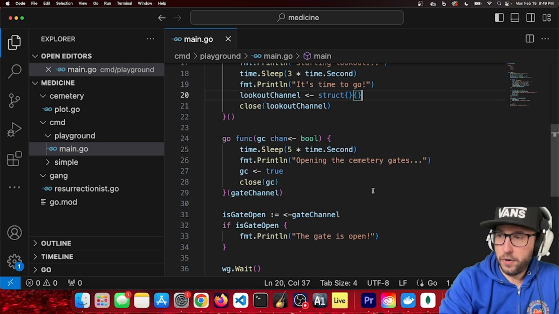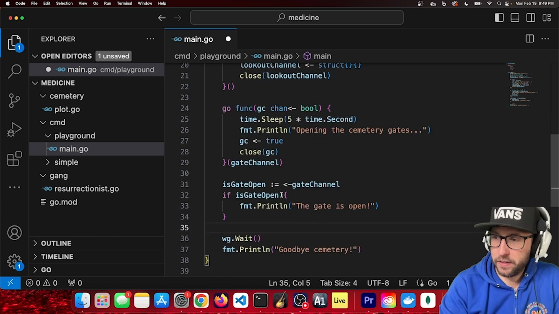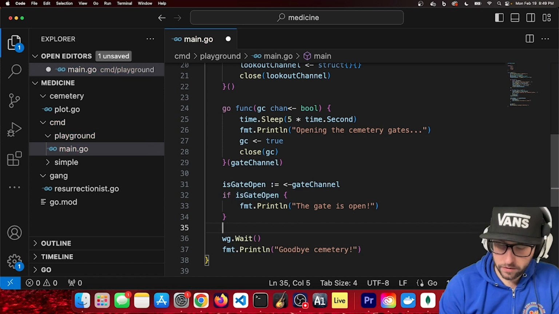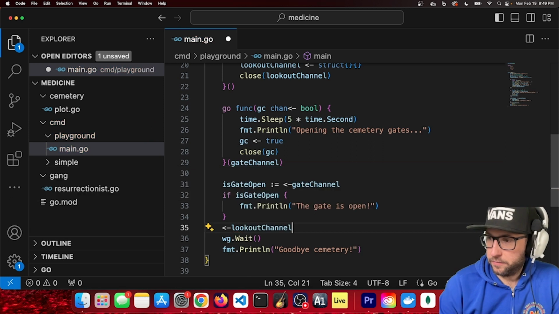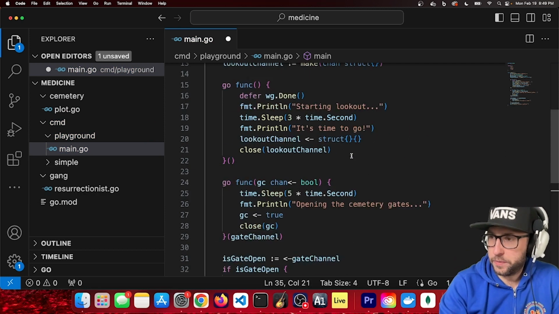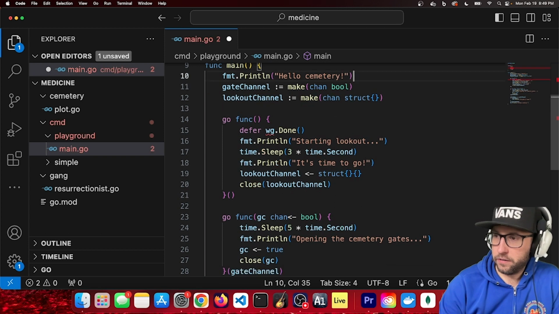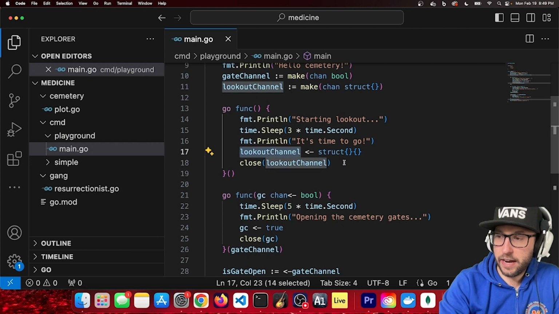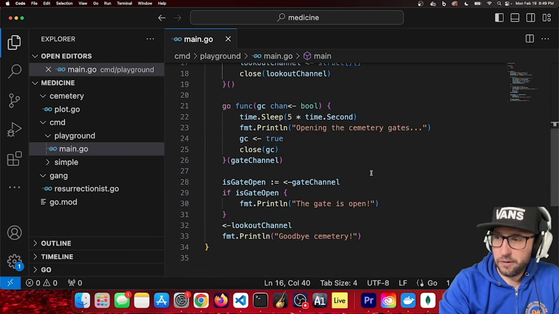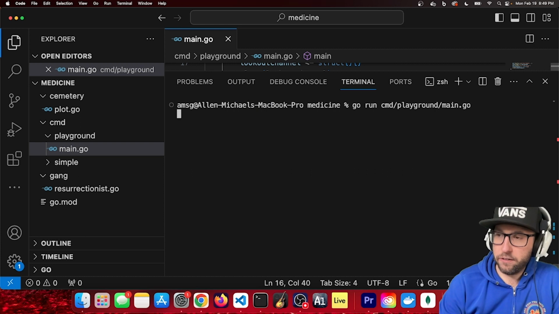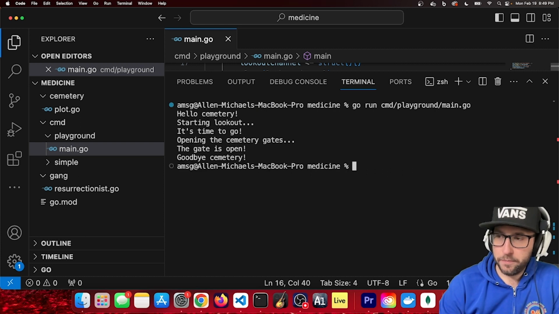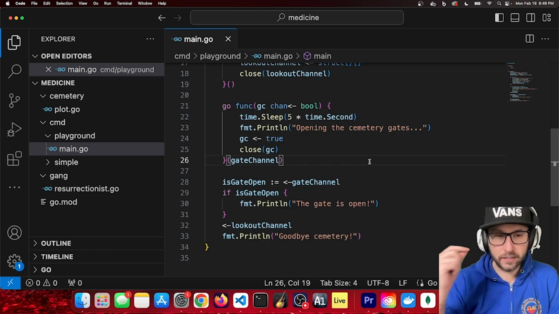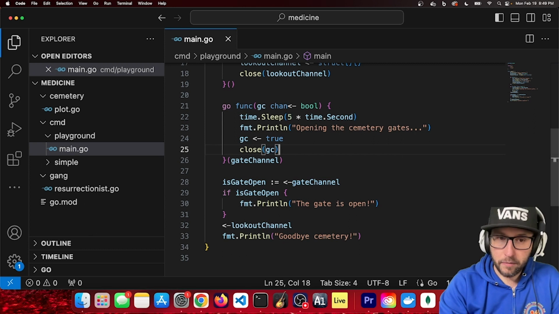Okay, but you're going to notice we're waiting on the gate, right? Now we can, I guess, wait on the lookout channel. We can get rid of the wait group at this point. We're not using the wait group for anything. But we're going to see, even though the lookout says, hey, it's time to go, and sends a message, it's not really going to do anything. We're still going to end up waiting for the gate. All right, it's time to go. The gate's still open. All right, we need to make sure that when that lookout sends us that signal, it's time to go. We got to get out of there.